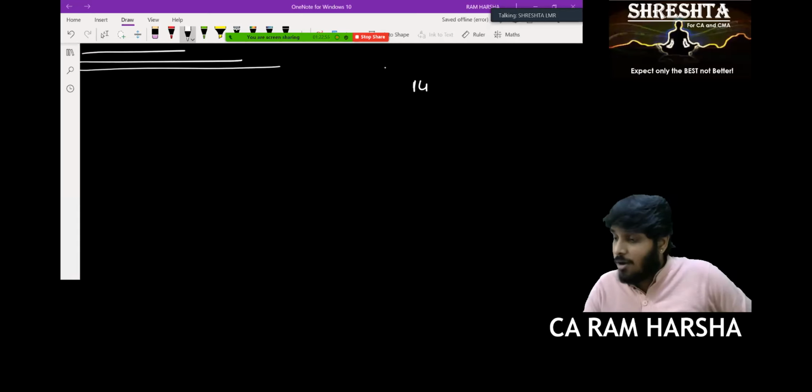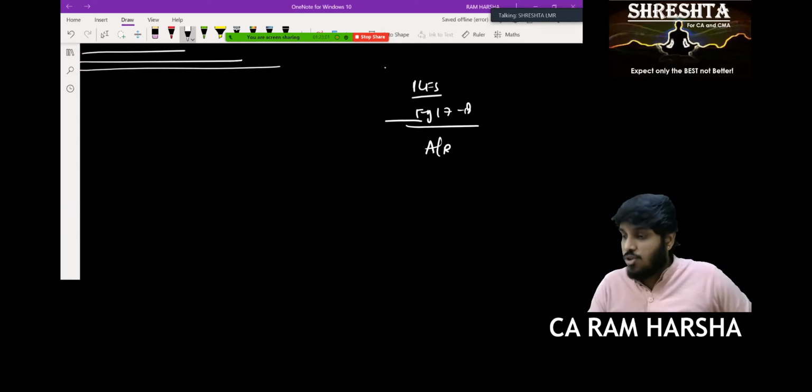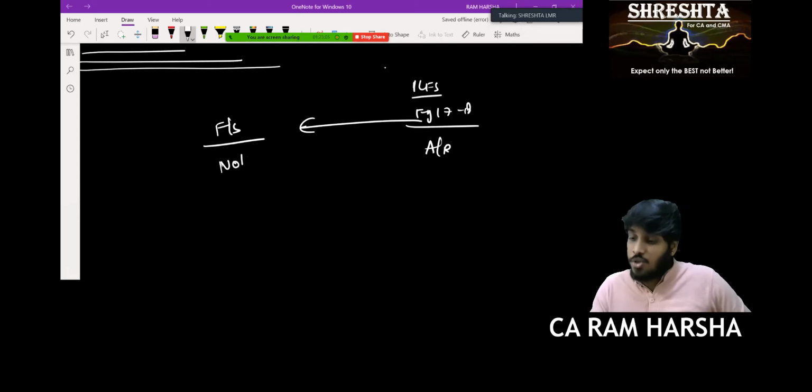There is a company called ILFS. You see the financial year 17-18 audit report and the financial year 17-18 financial statements. Notes to accounts is how many pages? 120 pages.